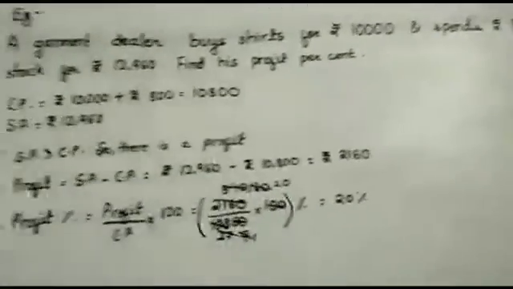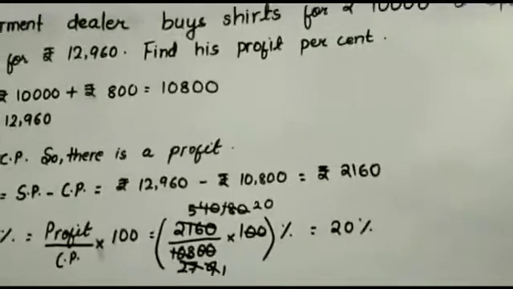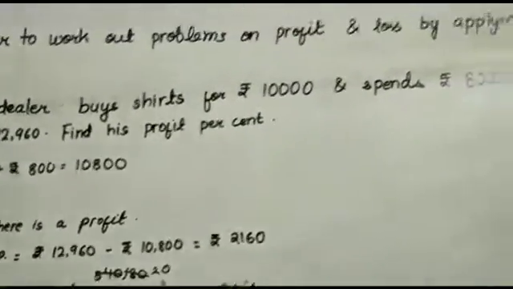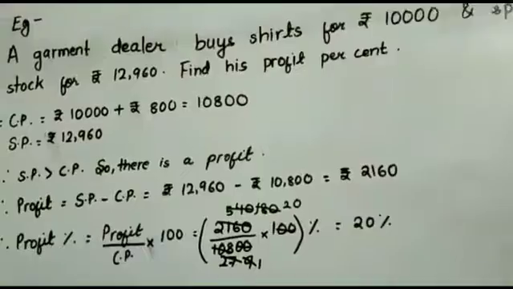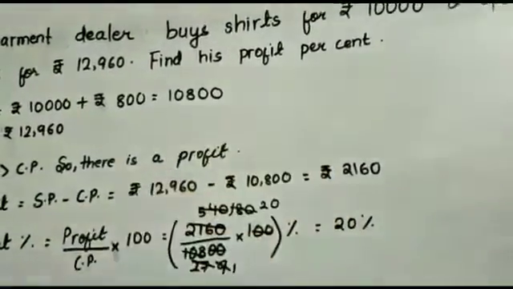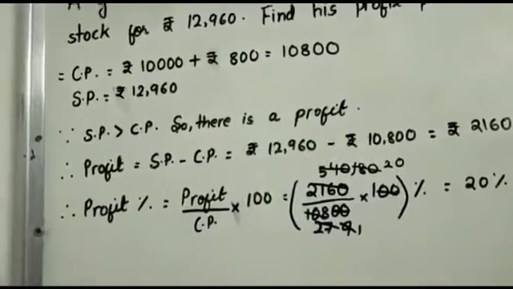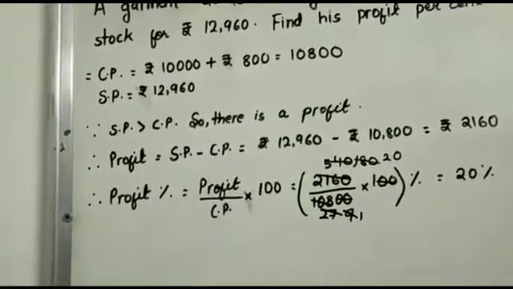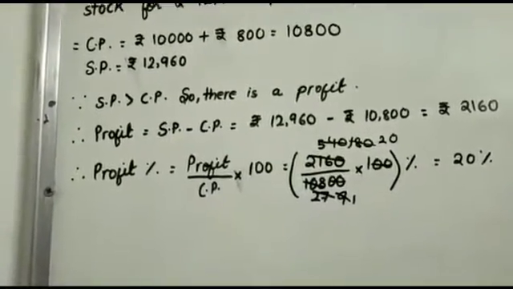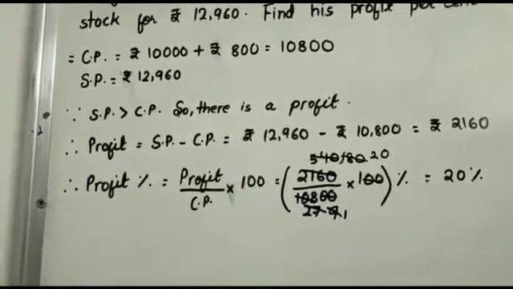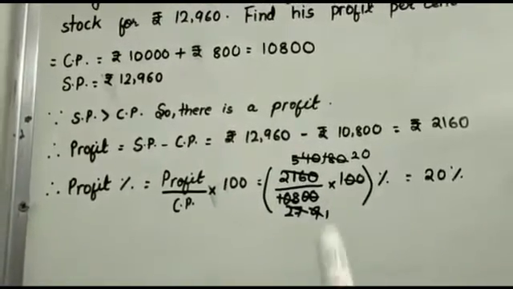A garment dealer buys shirts for ₹10,000 and spends ₹800 on freight. He sells the entire stock for ₹12,960. Find his profit percent. Cost price equals ₹10,000 plus ₹800 equals ₹10,800. Selling price equals ₹12,960. So here we can see selling price is greater than cost price. So there is a profit.